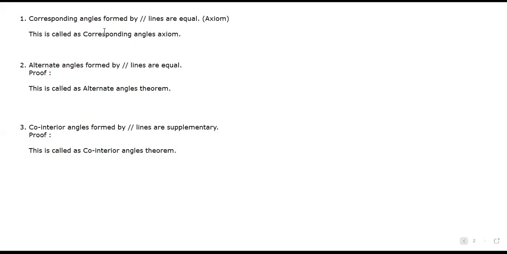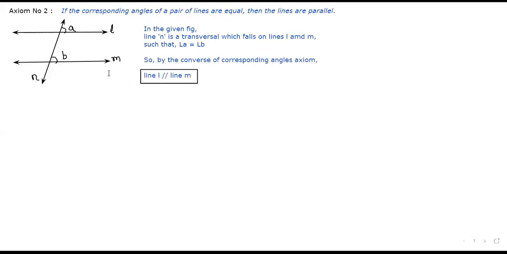So today we have written axiom number 2. Does it need any proof? No, sir. Why? Because it is an axiom. So we have written this axiom. Now it is the reverse: if angles are equal, lines are parallel. So what is this called as?